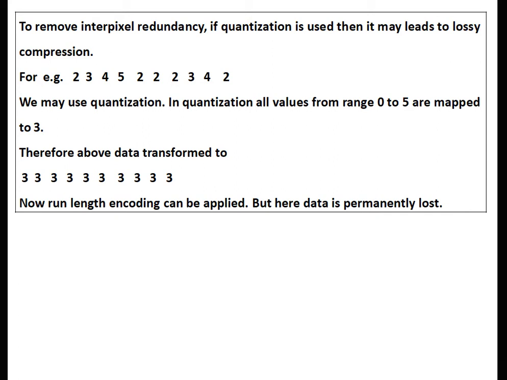For us, that black color we perceive the same, so there is no need to store each value with proper discrimination. Therefore, we can use quantization. For example, in the quantization, whatever the values between 0 to 5, they are mapped to 3. After quantization, all values are 3. Now here we are getting continuous runs of 3s and we can apply run length encoding. But after decompression, again we are getting only runs of 3 but not the original data. Therefore, here data is permanently lost.